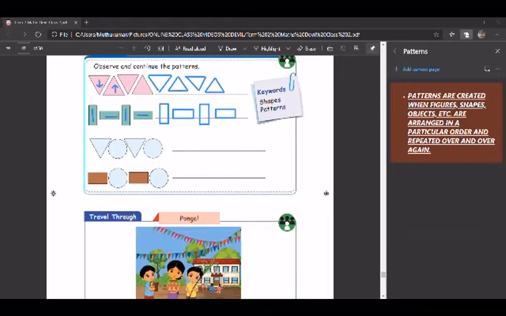Triangle, circle. Triangle, circle. The pattern is triangle, circle, triangle, circle. So what will be the next? Triangle. Downward pointing triangle, children. Sorry, I made a mistake here. Triangle, circle.